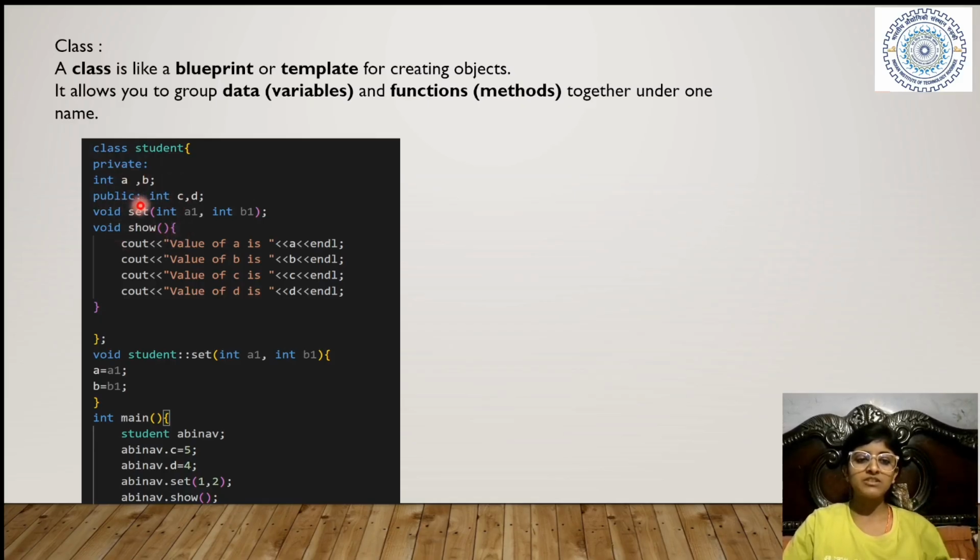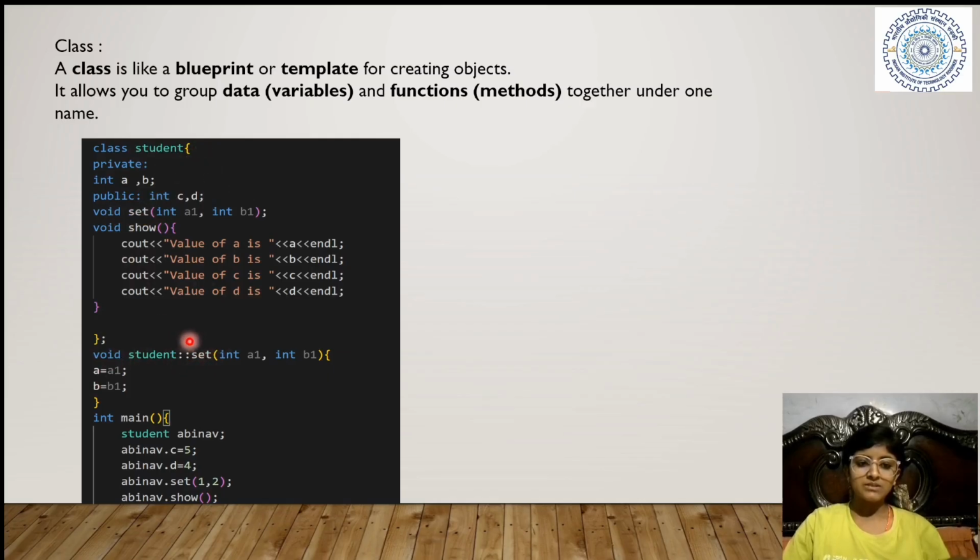So this is a public function set which takes two inputs a1, b1. I have just given a prototype of it, and after it I have defined what set is. It is a void function and belongs to this class student.